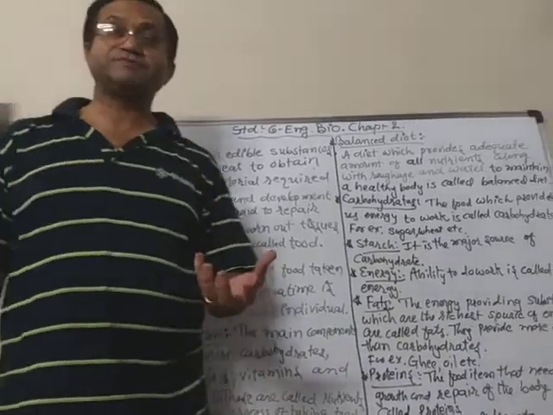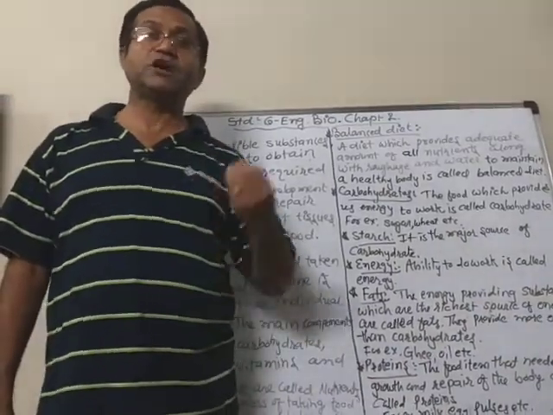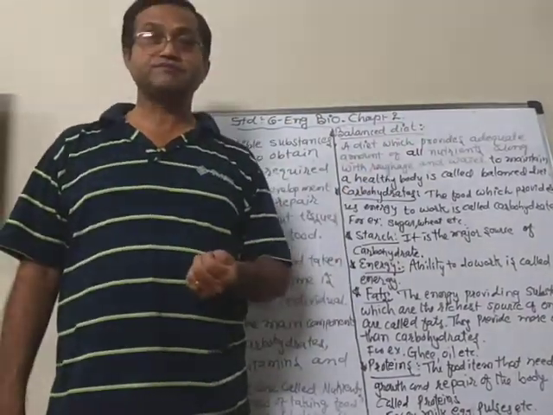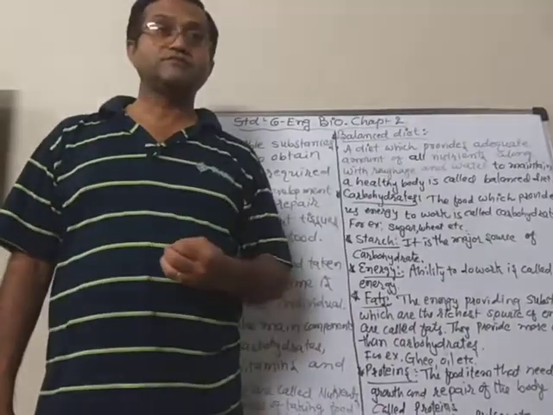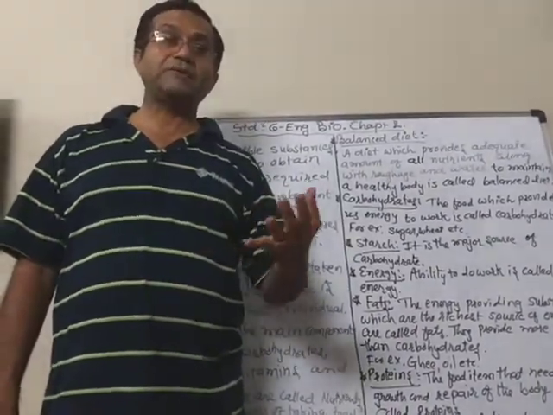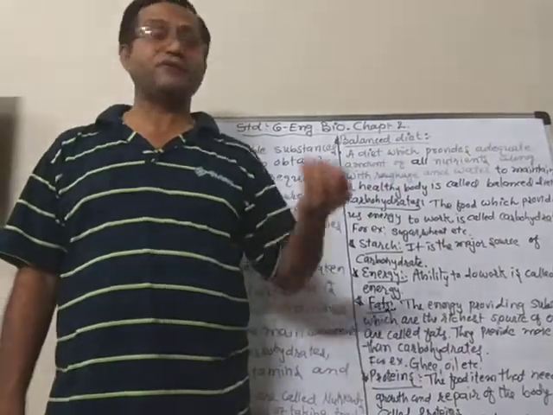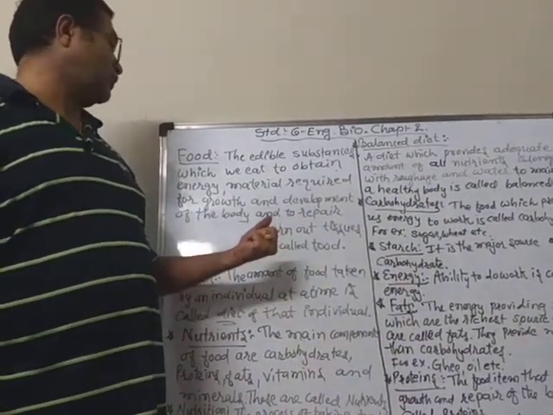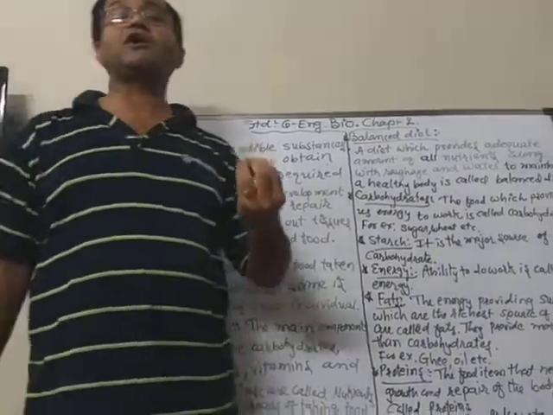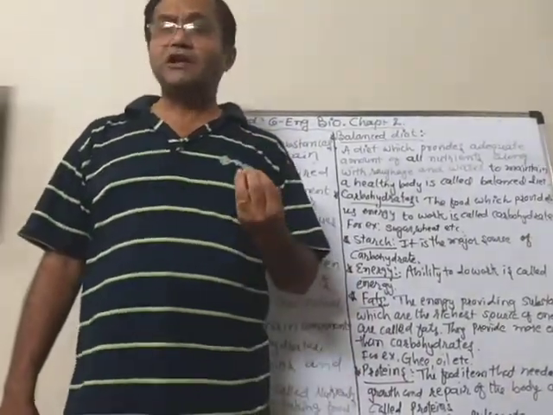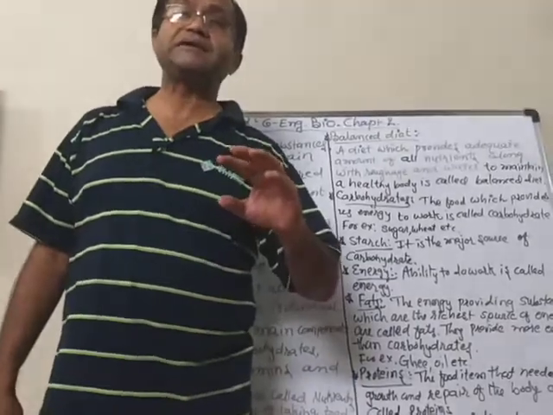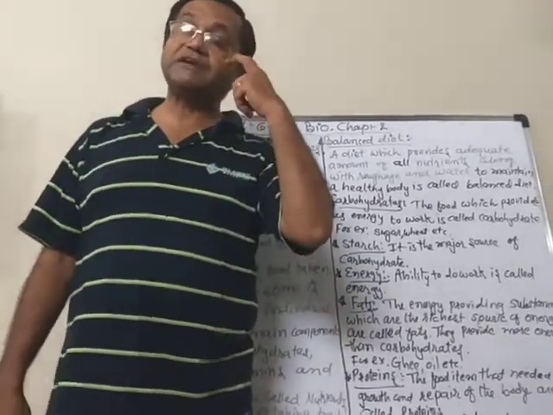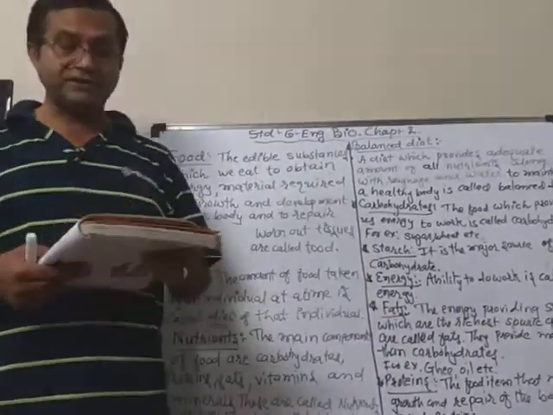We need energy to do different types of work. We have to grow, so for growth, some special types of food items are required. For the development of the body and to repair the worn out tissues, because every day lots of tissues are getting damaged, they need to be repaired.